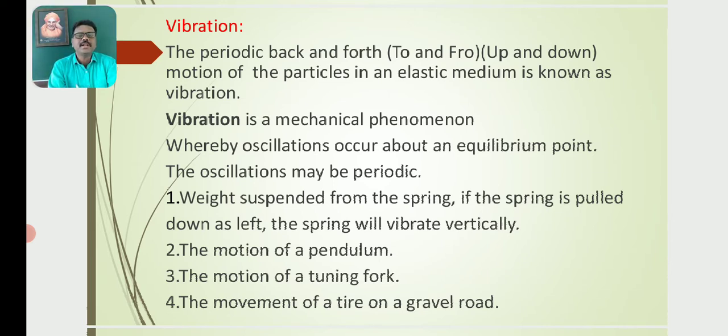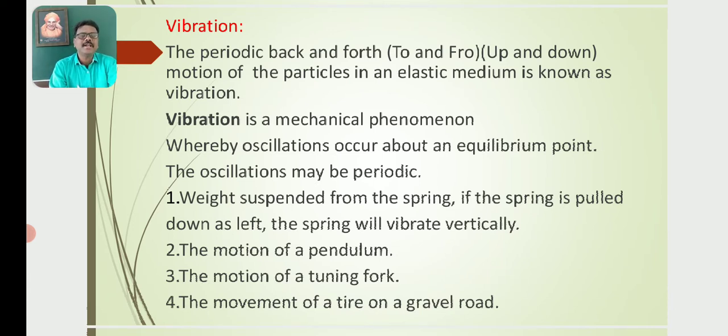If a body moves around a central position, if a body rotates about its own axis, then the body is said to have rotatory motion. The rotation of the earth about its own axis, the rotation of a bicycle wheel, a giant wheel, they are examples of rotatory motion.